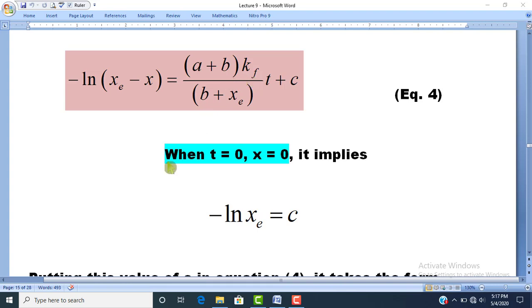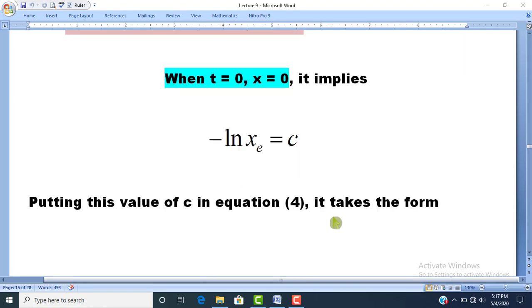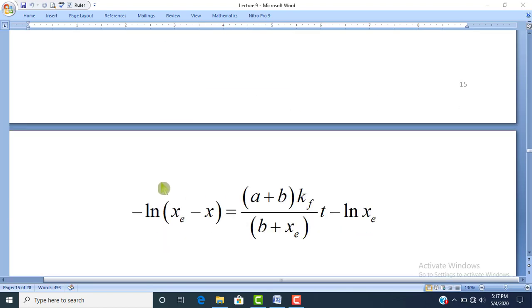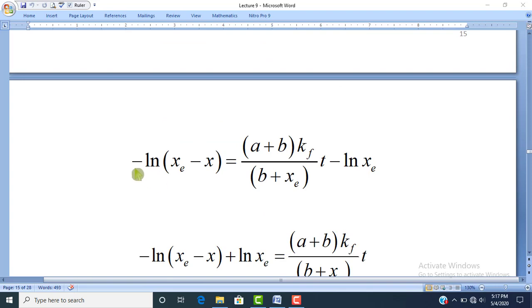So, if we apply the initial condition when time is equal to 0, x is equal to 0, it means negative log natural xe is equal to c. Therefore, if we put this value back into equation number 4, then this equation will be written as negative log natural into xe minus x is equal to a plus b into kf divided by b plus xe into t. This area which I am showing with my cursor is the same as in equation number 4, and this minus log natural xe is the value of integration constant c.